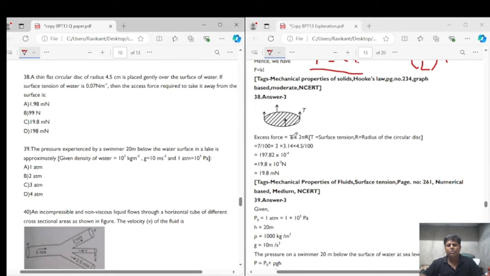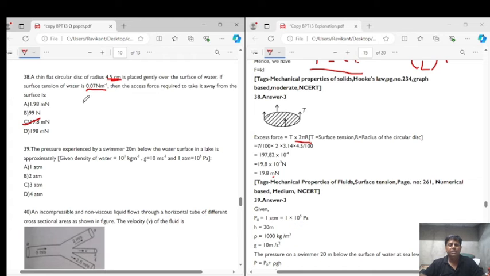Now the excess force is equal to surface tension into length, sorry, this is circumference. What is surface tension? Surface tension is force per unit length. So if we need to calculate force, we'll have to multiply the surface tension with length. Surface tension is given to us as 0.07 Newton per meter, and radius is given as 4.5 centimeter. From radius we can calculate the perimeter of the circle, that is the circumference of the circle. So putting the value, we get our force as 19.8 millinewton. Question 38, the answer is option C, that is 9.8 millinewton, right?